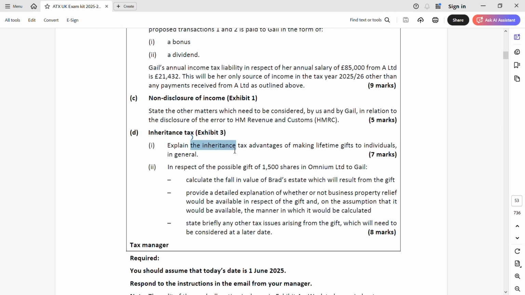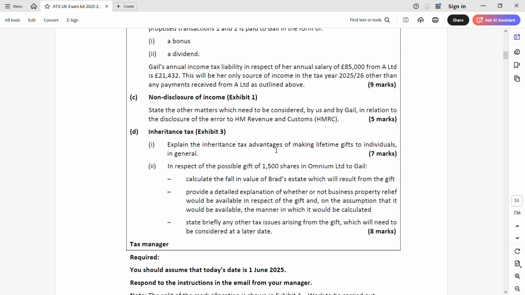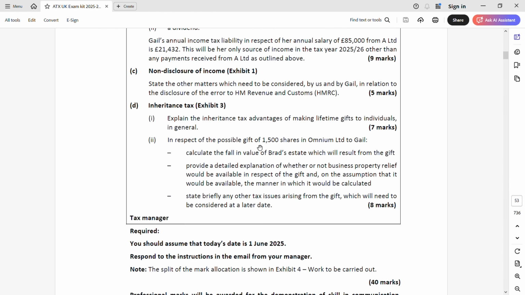Next, this is also a question which you can answer without referring to the above parts. Explain the inheritance tax advantages of making lifetime gifts to individuals. In general only. Your textbook knowledge will help you there. You can use my ATX lecture slide notes also. I've mentioned it there. There were 2 parts of inheritance tax that I've gone through. The first part, first lecture of inheritance, I've covered this. Next, they are giving a gift of 1,500 shares in a company to Gail. You have to calculate 3 things. Fall in value, then detailed explanation.